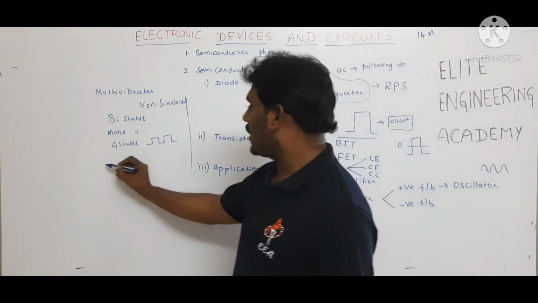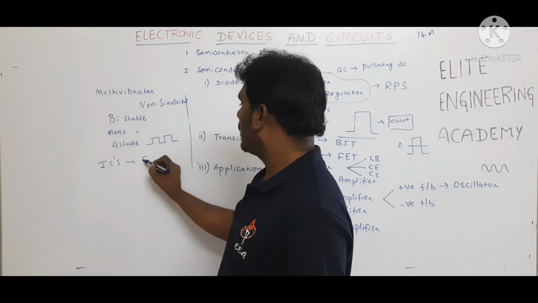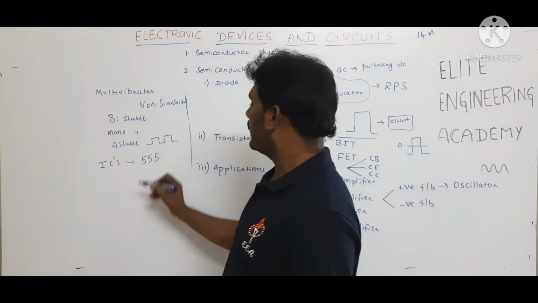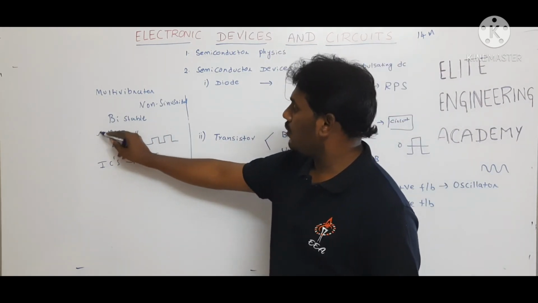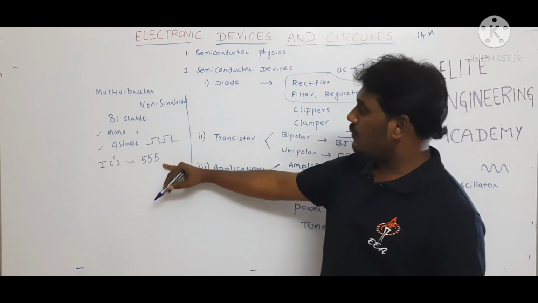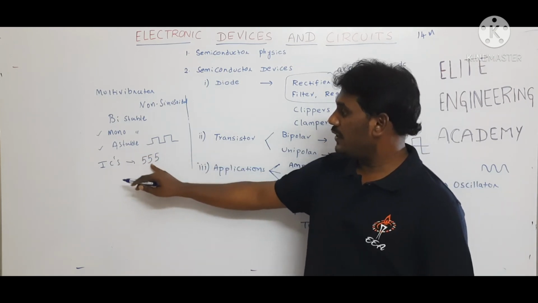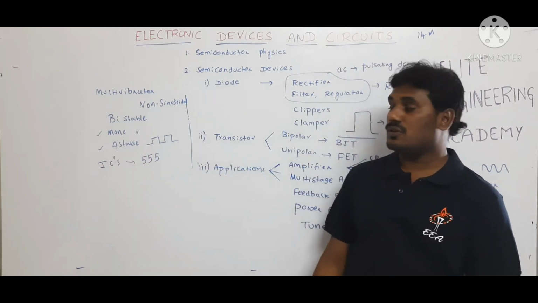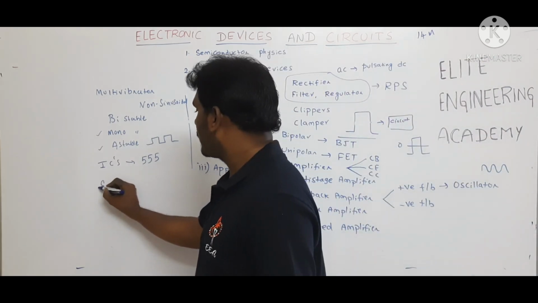After that, we are going to study different ICs. We have the 555 timer for timer applications. The 555 timer can be used in monostable mode and astable mode. What are the applications of the 555 timer in monostable mode? What are the different applications of the 555 timer in astable mode? We are going to study. And the last topic, we are going to study special